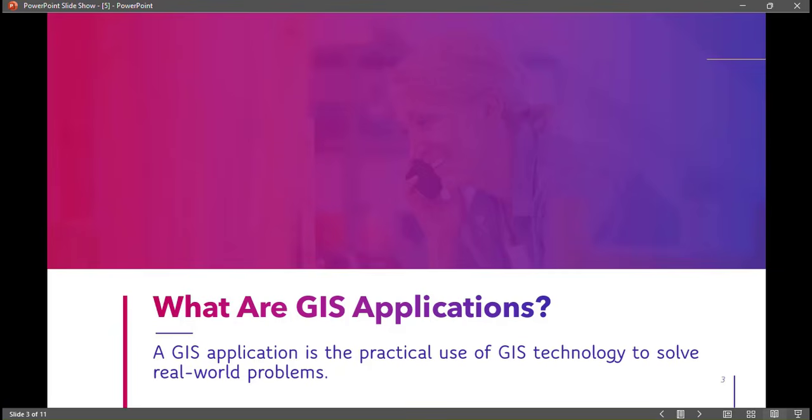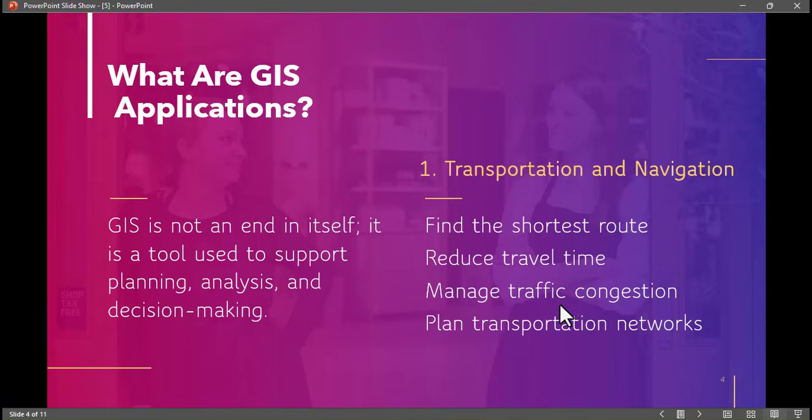What are GIS applications? A GIS application is the practical use of GIS technology to solve real-world problems. GIS is not an end in itself. It is a tool used to support planning, analysis, and decision making.